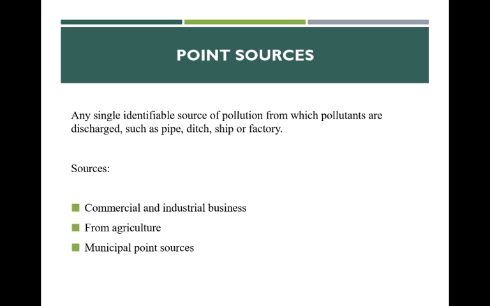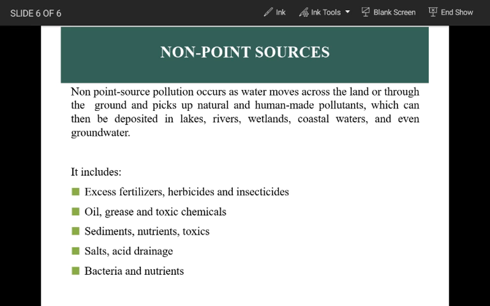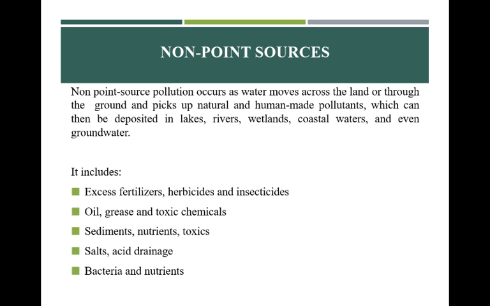Now, moving to non point sources. Non point source pollution occurs as water moves across the land or through the ground and picks up natural and human made pollutants, which are then deposited in lakes, rivers, wetlands, coastal waters, and even groundwater.